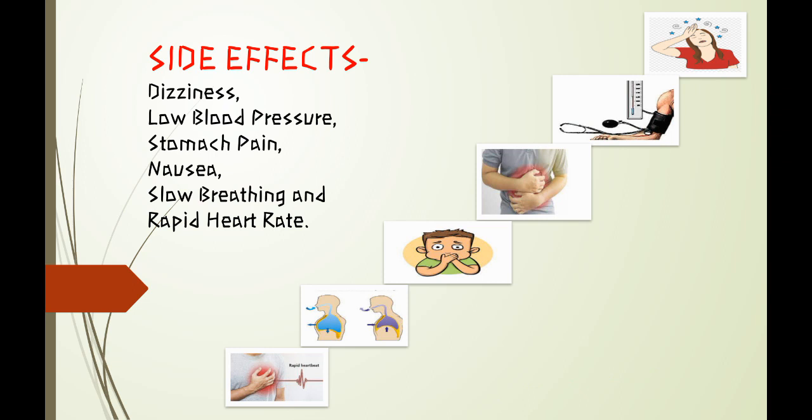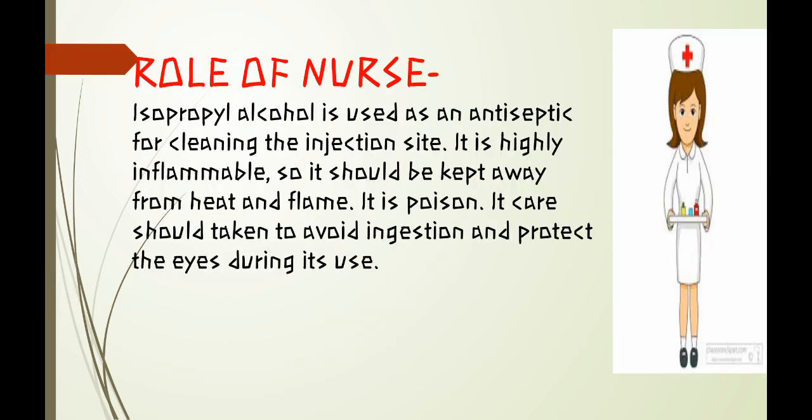Then we will see the side effects of isopropyl alcohol: dizziness, low blood pressure, stomach pain, nausea, slow breathing and rapid heart rate. Role of the nurse in using isopropyl alcohol: it is used as an antiseptic for cleaning the injection site. It is highly flammable, so it should be kept away from heat and flame. It is poison. Care should be taken to avoid ingestion and to protect the eye during its use.